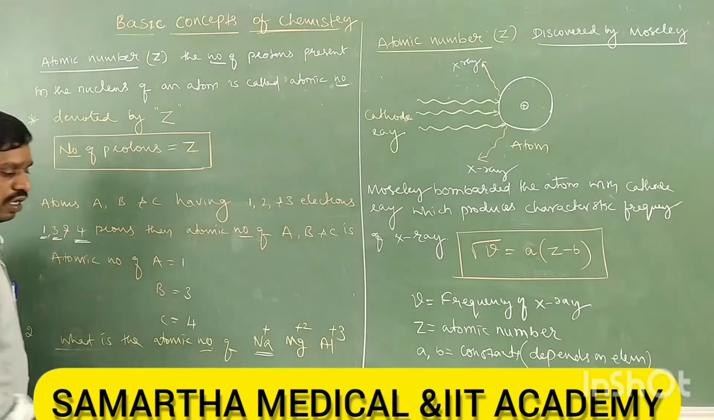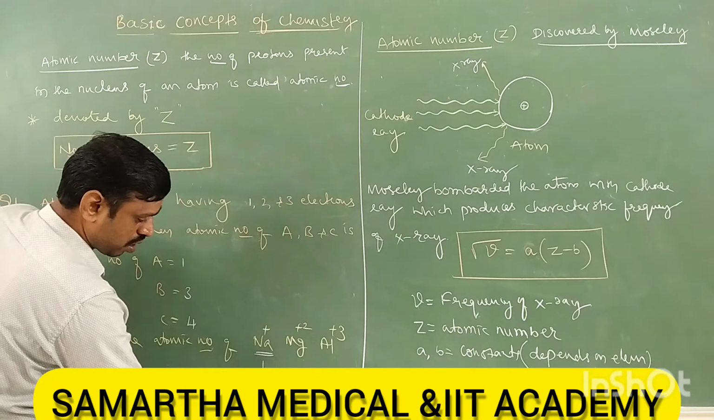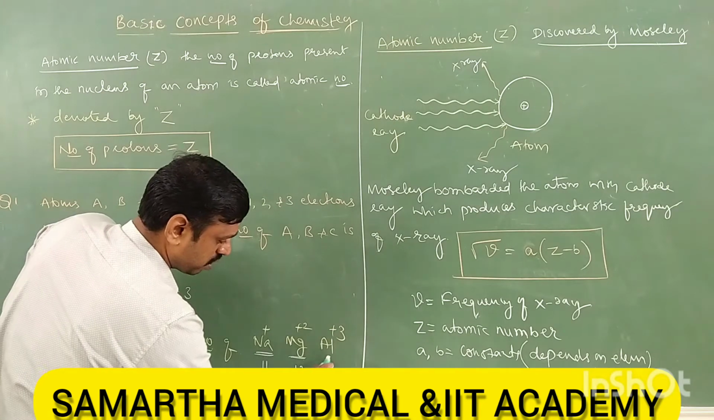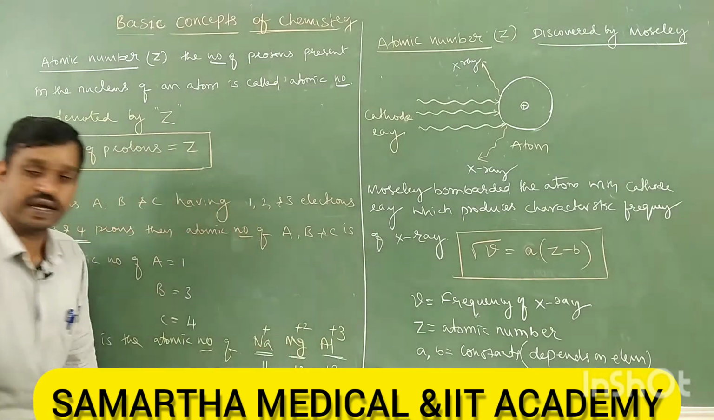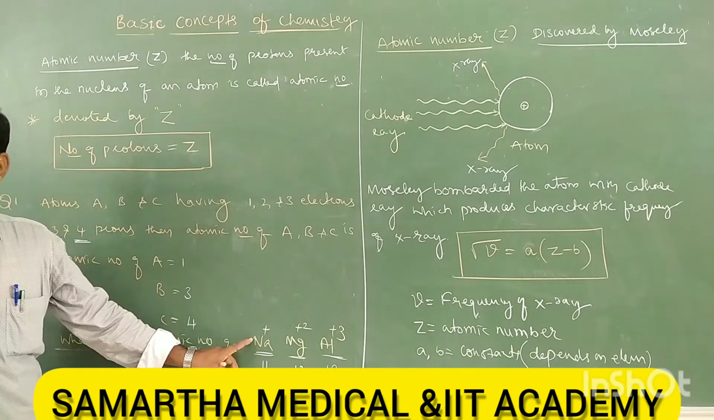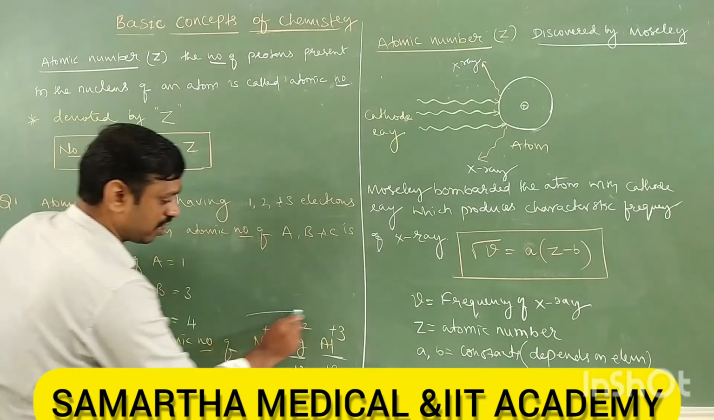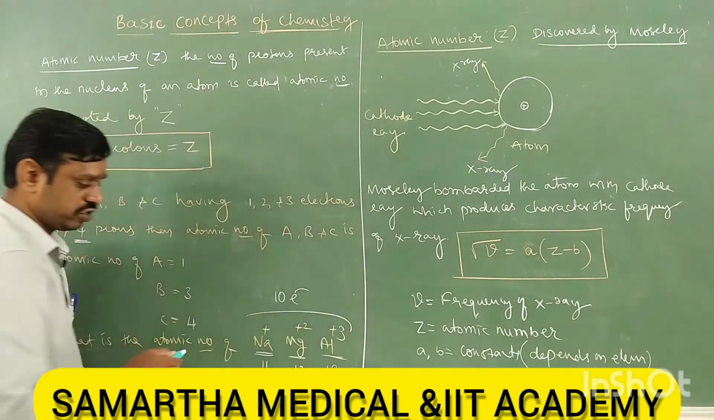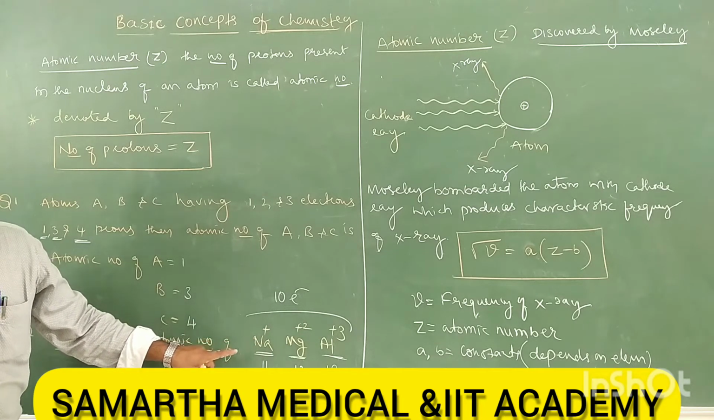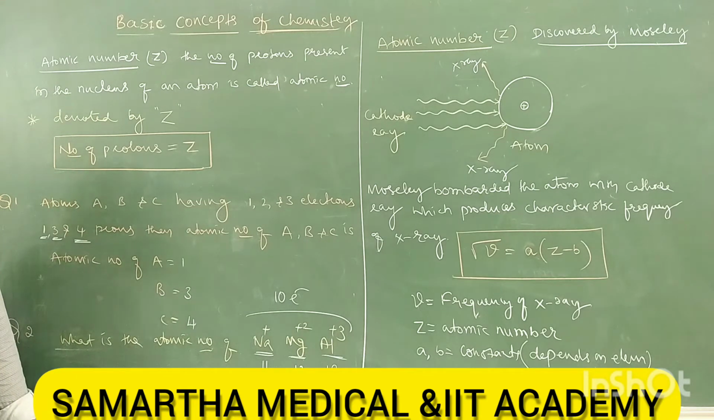See, what is the atomic number of sodium? 11. What is the atomic number of magnesium? 12. What is the atomic number of aluminium? 13. Why? Atomic number of sodium is 11 because it has 11 protons. Na plus, Mg plus 2, Al plus 3 are isoelectronic species. Electrons are 10, 10, 10. But we are not bothering about electrons. We want the number of protons.